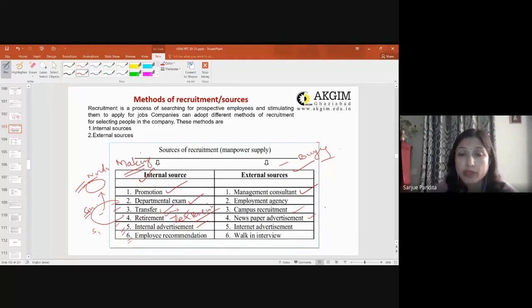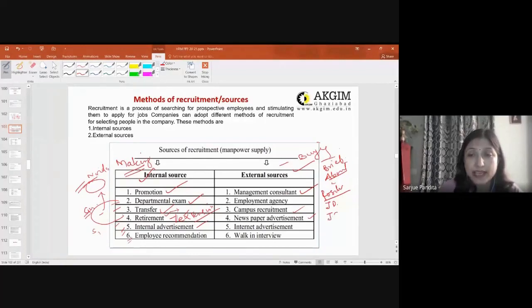When we talk about an ideal ad, one has to keep in consideration a brief about the company, right? Then the position, which includes JD as well as JS. Brief about all these.